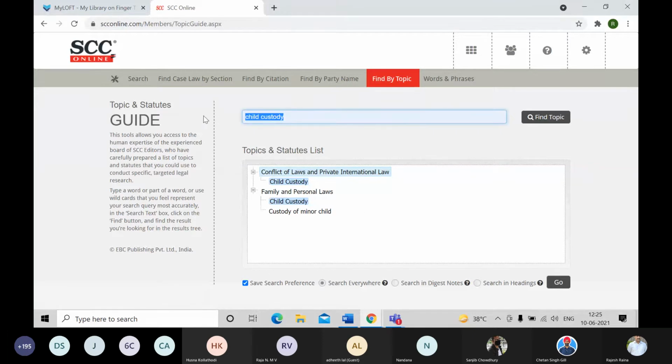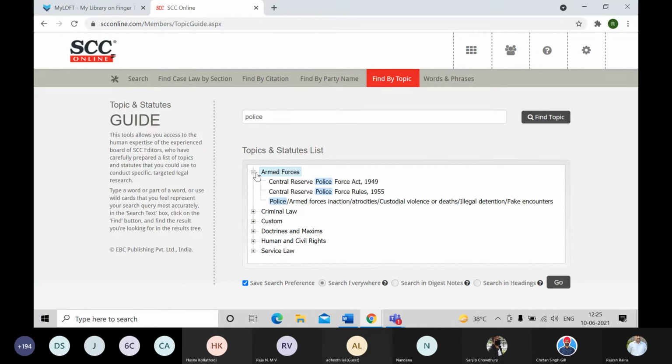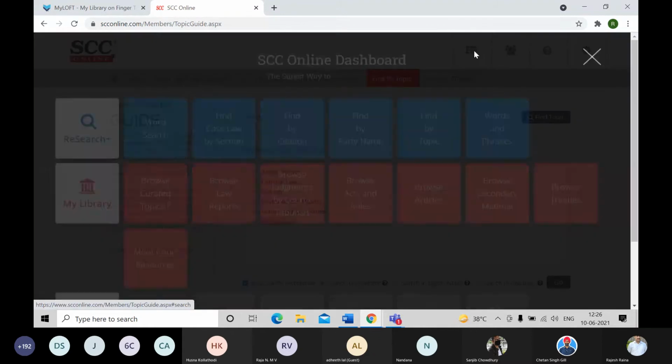So suppose if I take a very generic one like police, obviously it will be under criminal law, but you will be surprised that it's also in the armed forces, where central CRPF is being discussed over here. Similarly, criminal, of course, it will be under criminal. Then you have under custom also, under doctrines and maxims also, under human and civil rights also, and of course in civil law also. So this way the student can understand, yes, this particular topic could fall under different acts as such. Let me move back to the dashboard.